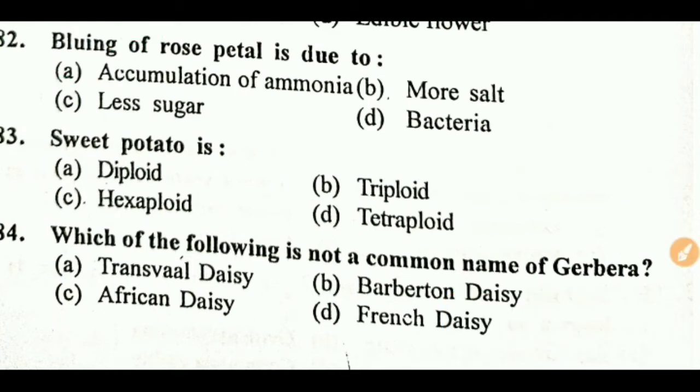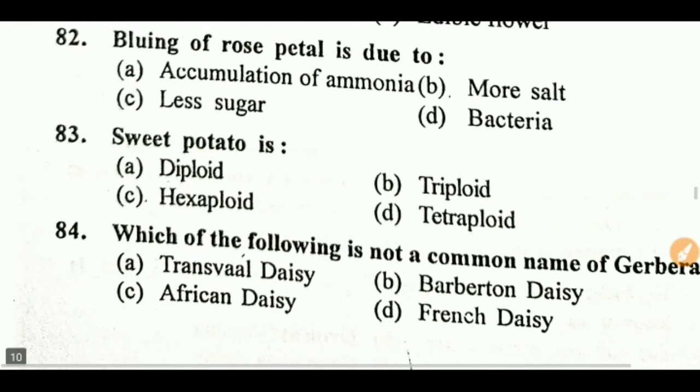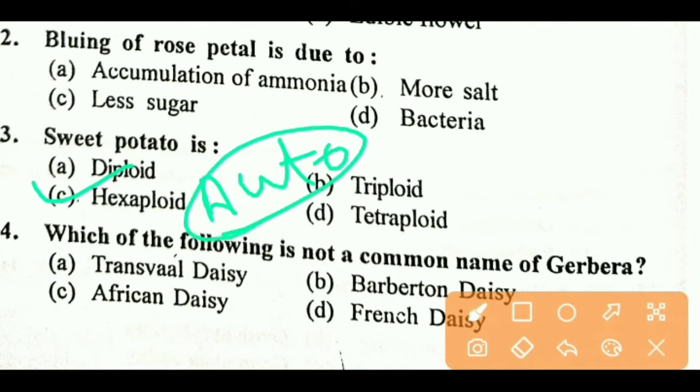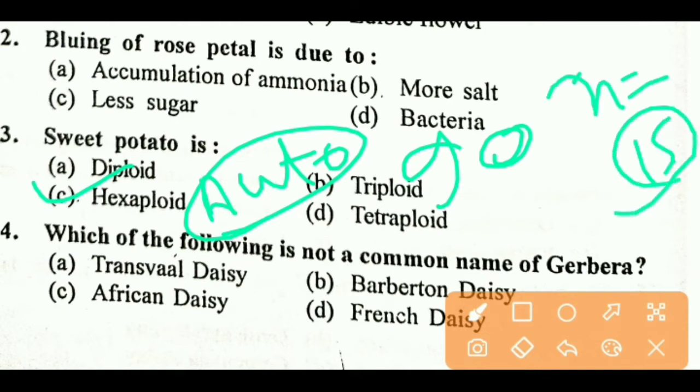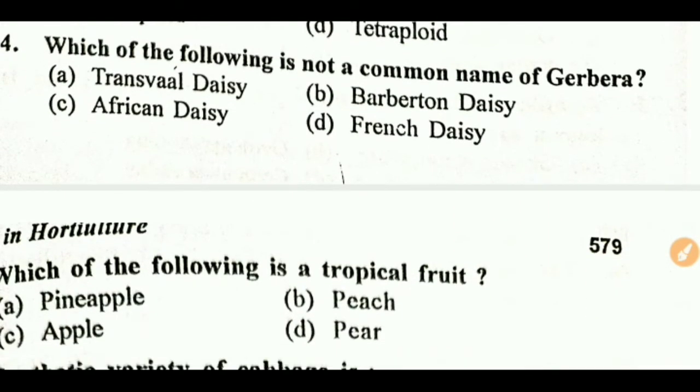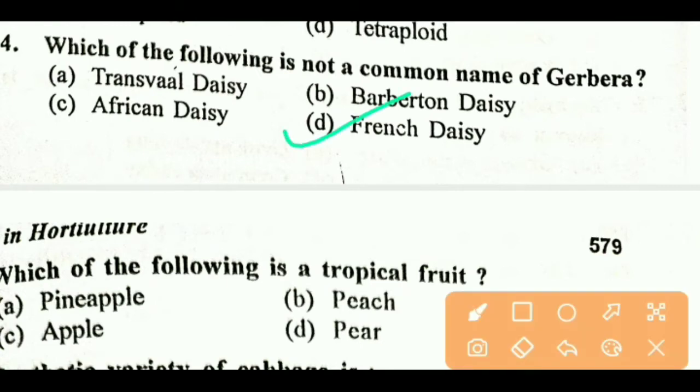Next question. Sweet potato is a hexaploid, with basic chromosome number equal to 15. Next question. Which of the following is not a common name of Gerbera? Right answer is D, French daisy is not a common name of Gerbera. Next question.